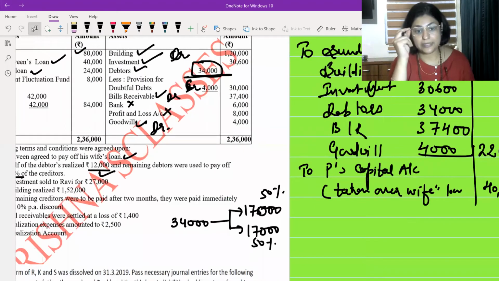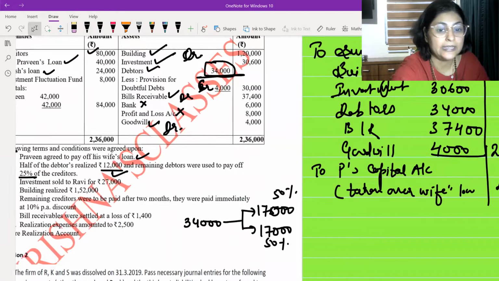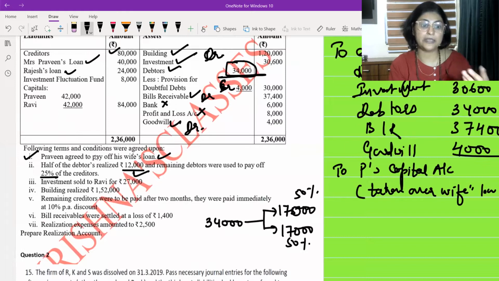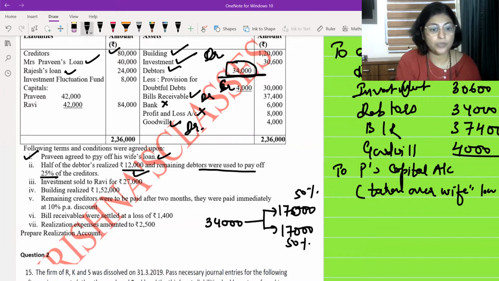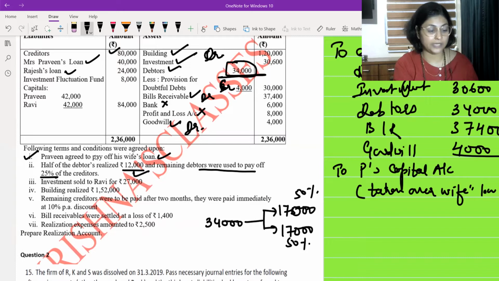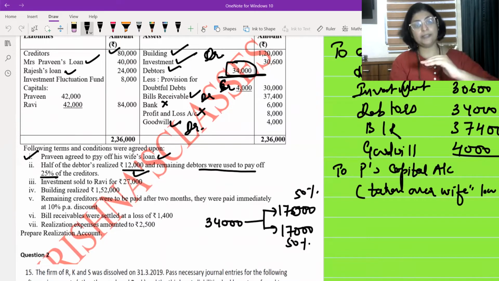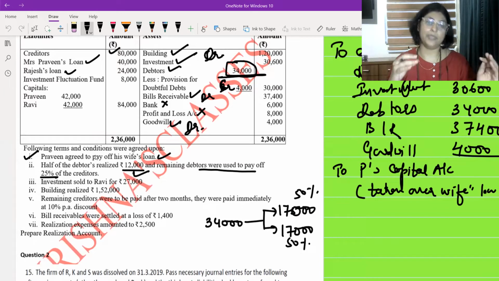What about the remaining half? Remaining half, it is saying the remaining debtors, means remaining is 50%. Okay, remaining 50% debtors were used to pay off 25% of the creditors. Okay, let us see what is the amount of creditors. Creditors are 80,000. So 80,000 1/4 or 25%. Okay, 80,000 25% is 20,000 rupees. So what happened? These 17,000 debtors were paid to the creditors, means it is a trade-off between the assets and